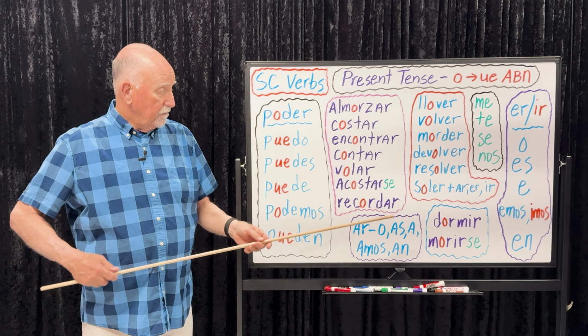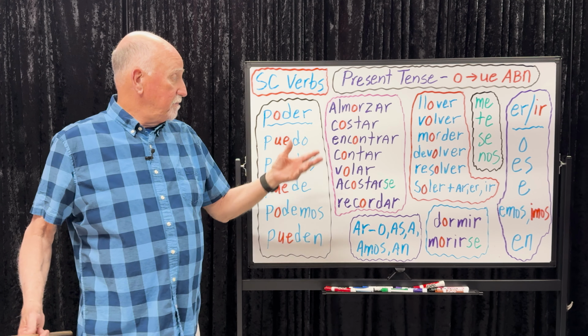Volver. I return tomorrow. Yo, O to UE. Yo vuelvo mañana. We return on Sunday. Volvemos el domingo. Morder. The dog does not bite. El perro no. You can't say morde. That's not going to cut it. El perro no muerde. Muerde. UE. El perro no muerde.